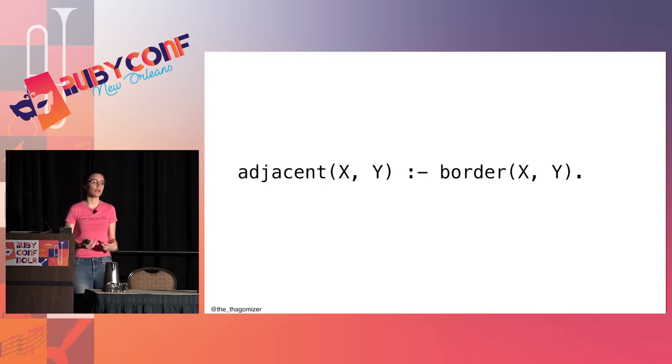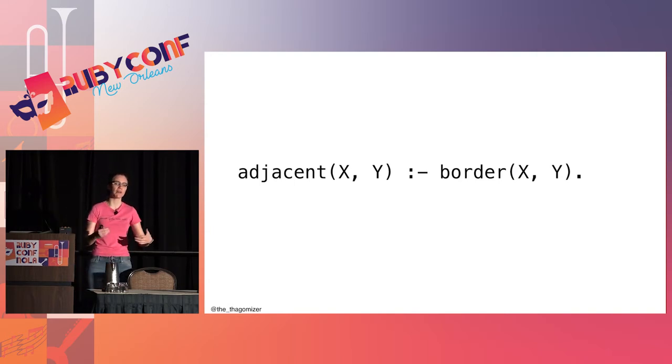And rules specify relationships between facts. So here I'm defining the rule, adjacent. And that colon minus sign is actually a logical implication. If you know what that means, that might help you understand this. But all this is saying is that X and Y, now those are variables because capital letters, are adjacent if there is a fact where border X and Y is true. And what Prolog is going to do with those variables is it's going to try to pattern match.